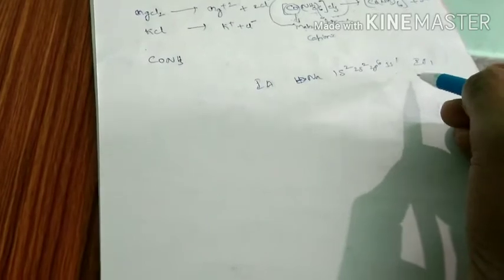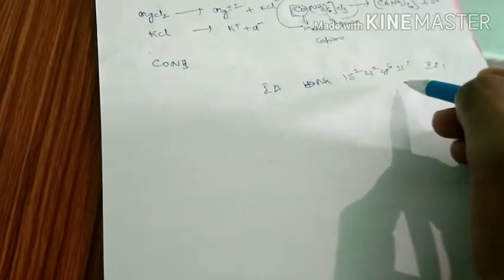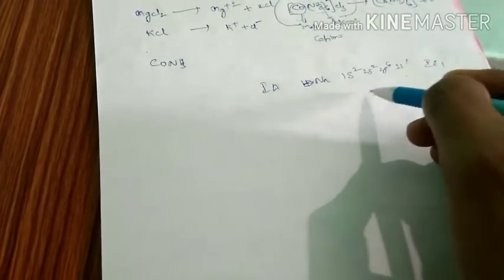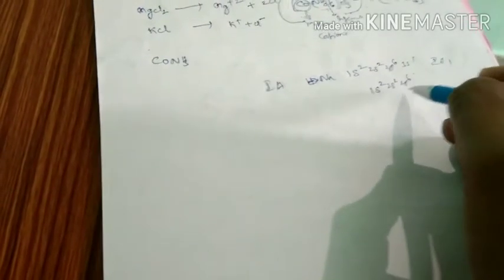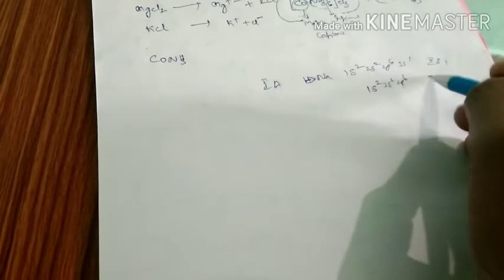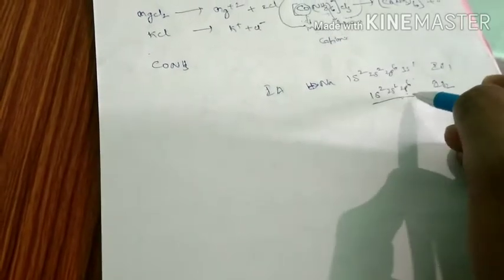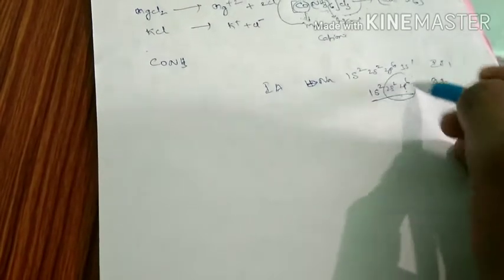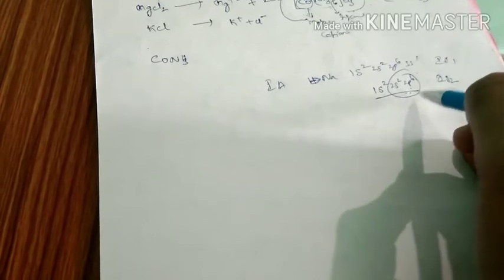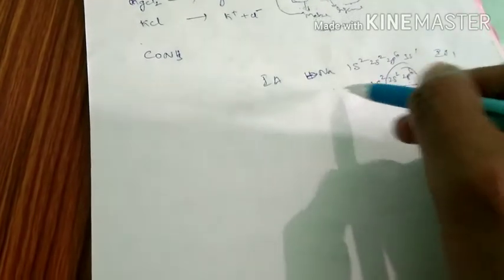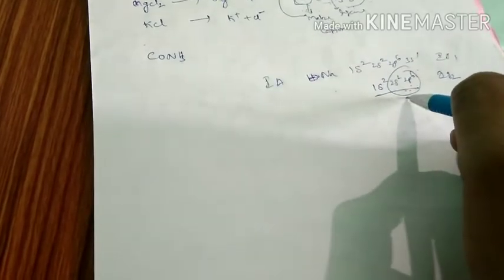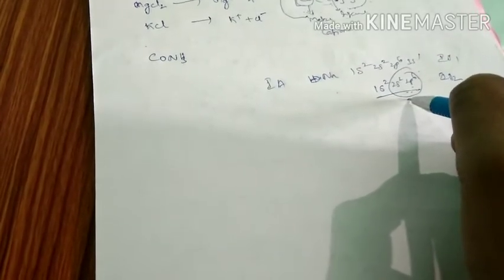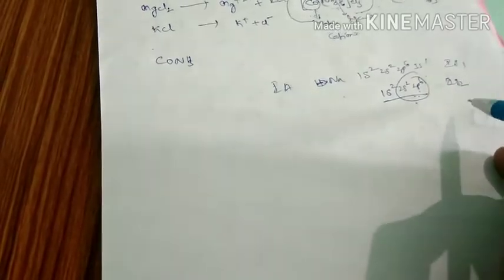If you remove one electron, it becomes 1s2, 2s2, 2p6. But if you remove one more electron, that means second IP value, it is what? 1s2, 2s2, 2p6 contains 8 electrons. That means it is stable. So all 1A group elements have more IP2 value compared to IP3, IP4, IP5.